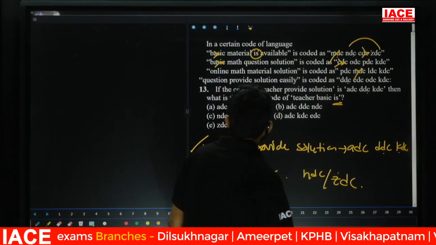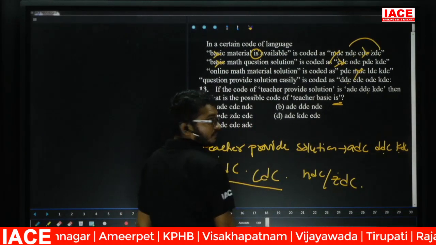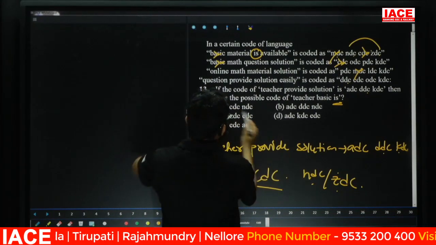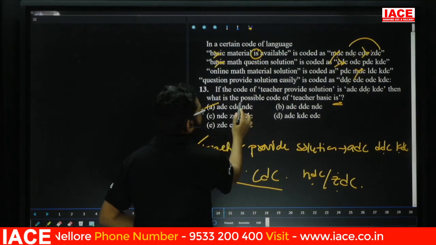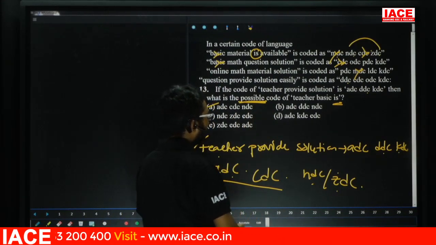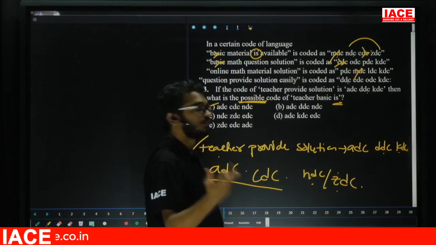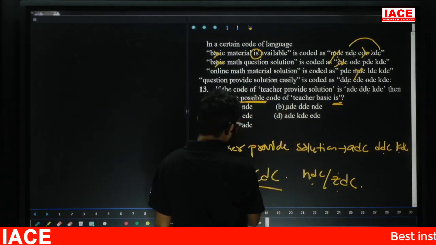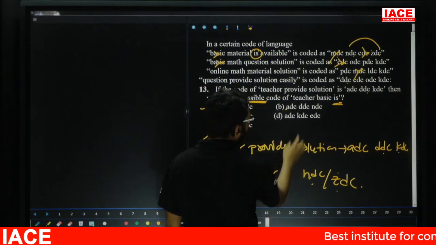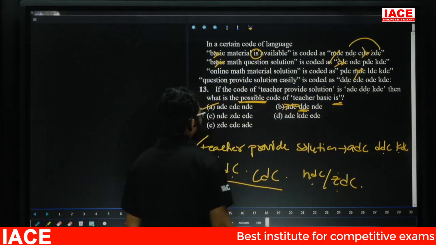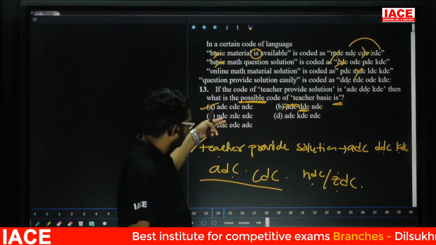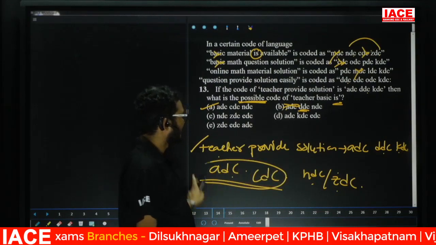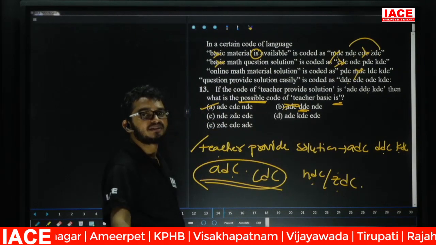Check once: ADC and CDC are compulsorily present. Out of these two, one code. ADC, CDC, NDC, this one is a chance. Next, the next one is possible, there is a chance. That means option 1 itself is possible. If you are in doubt, check the remaining. ADC, DDC, BDC, no, DDC, NDC, no chance. Why? Because DDC is not there. Then next, NDC, ZDC, EDC, no, because these should be compulsorily present. Then the simple answer is option A. Question number 13, option A.